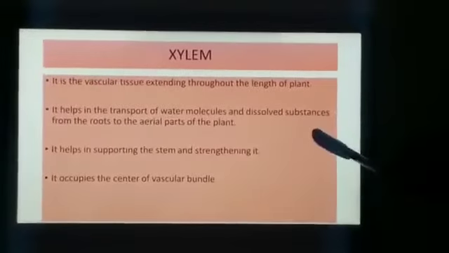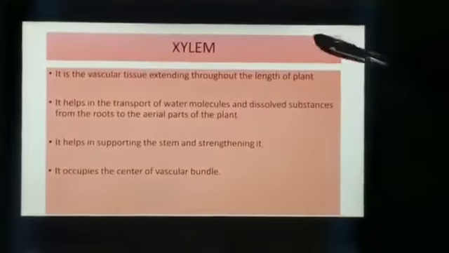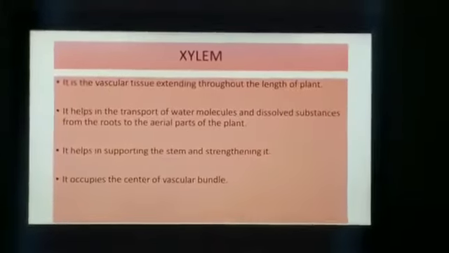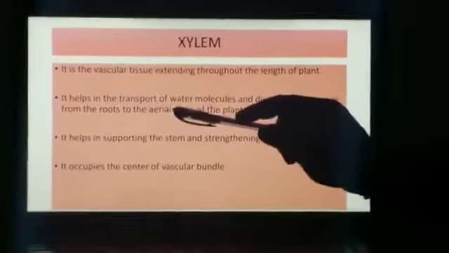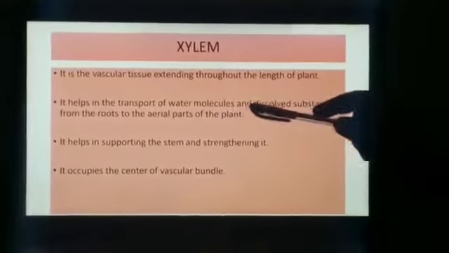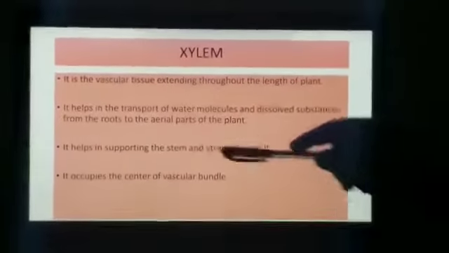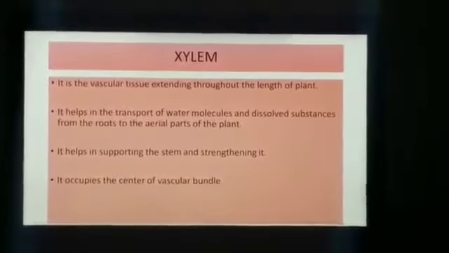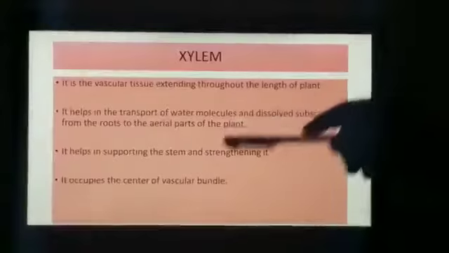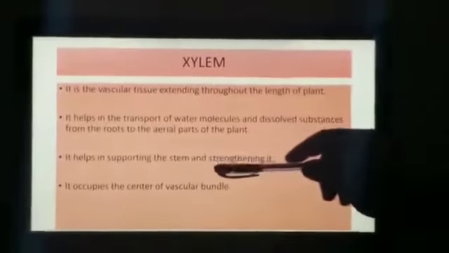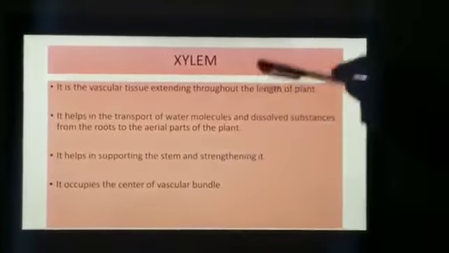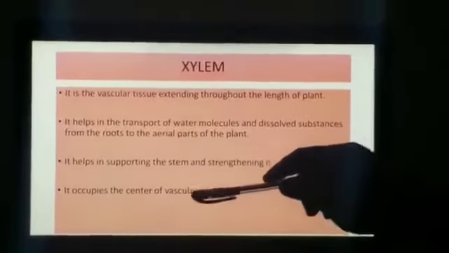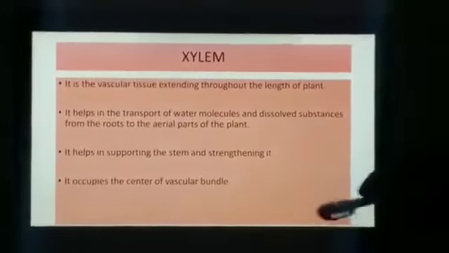So let us discuss xylem. It is the vascular tissue extending throughout the whole length of the plants. It helps in transportation of water molecules and dissolved substances from the roots to the aerial part of the plants, the topmost part of the plant also. It helps in supporting the stem as well as strengthening the plant. It occupies the center of the vascular bundle.